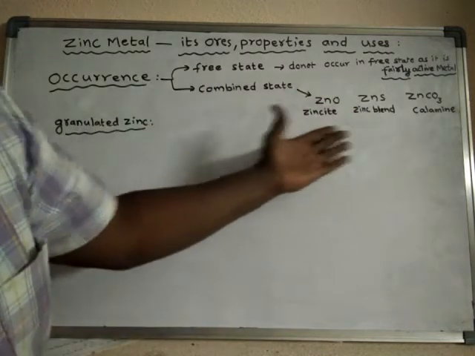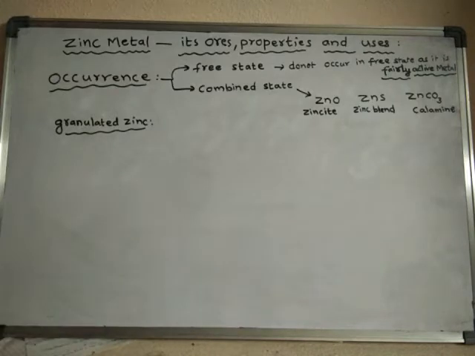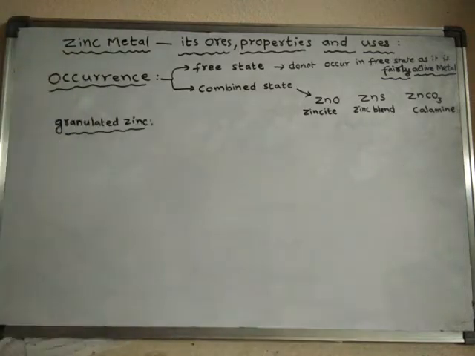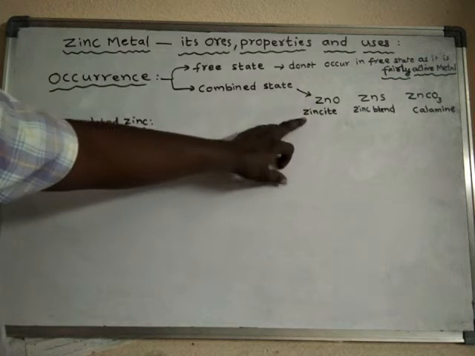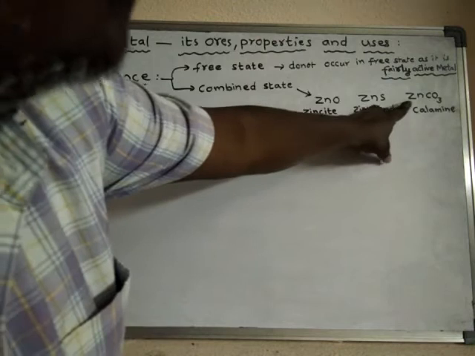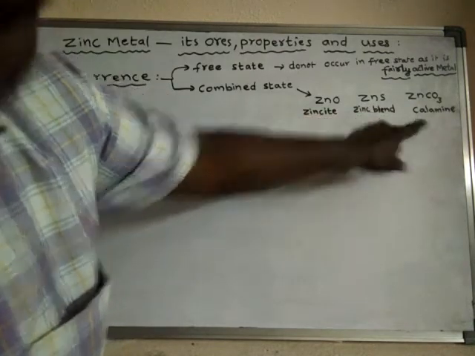So let us see a few ores of zinc. There are so many compounds that zinc can form in its combined state. Out of so many compounds, these are very important compounds from which zinc metal can be obtained profitably. Hence, these compounds of zinc are said to be ores of zinc. Zinc oxide is called zincite. Zinc sulfide is called zinc blende. Zinc carbonate is called calamine.